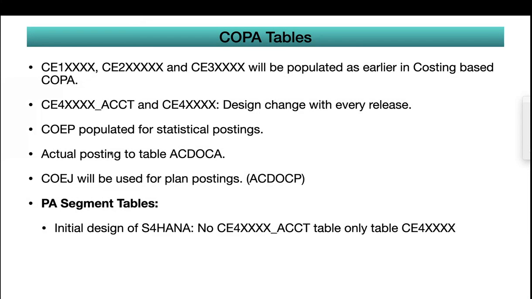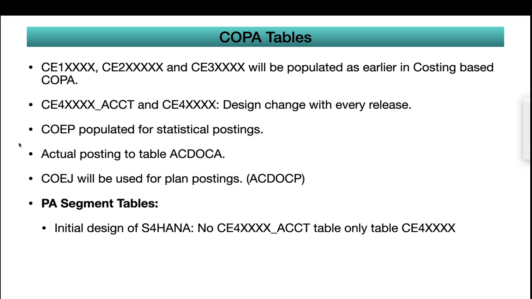As you are aware, CE1 is for actual, CE2 is followed by operating, where X indicates the operating concern. CE1 for XXX means you need to replace XXX with the operating concern. CE1, CE2, CE3 will be used for costing based. If you activate costing based, then only the system will generate CE1, CE2, CE3 tables. Otherwise, it won't generate. If you activate only account based COPA, it will generate only CE4 operating concern underscore ACCT.